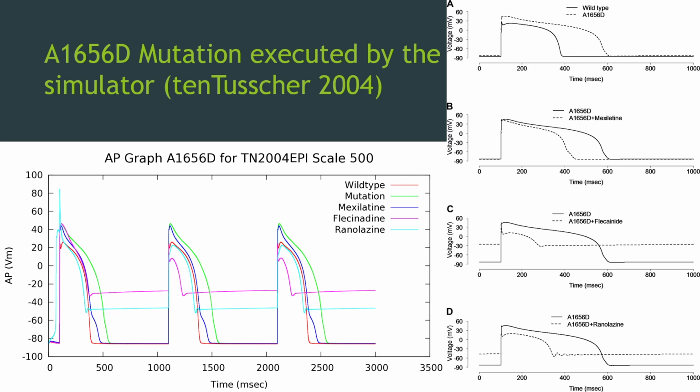The graph that you see at the left is the simulation result of A1656D mutation using our cell simulator program. This simulation is performed using the ten Tusscher et al. 2004 cardiac ventricular cell model. If we compare with the result from the reference paper, it looks similar to each other. In other words, using this simulator, we can reproduce several computational experiments that have been done by other researchers, even though the implementation is not exactly the same.